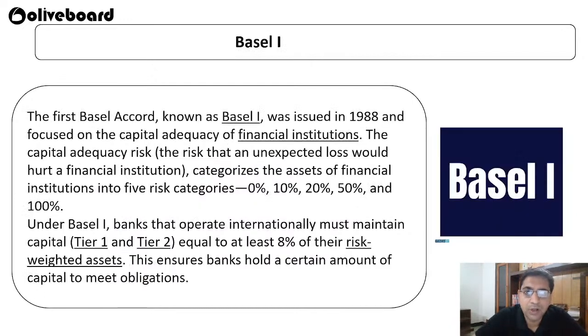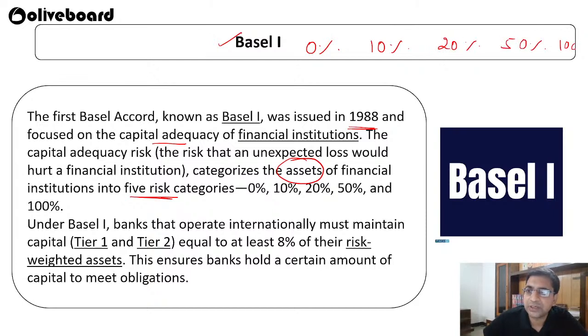Now, Basel 1, the first meeting. The first Basel Accord, known as Basel 1, was issued in 1988 and focused on the capital adequacy of financial institutions, that is, the unexpected loss that would hurt the institution. They categorized the assets into five risk categories: 0%, 10%, 20%, 50%, and 100%.